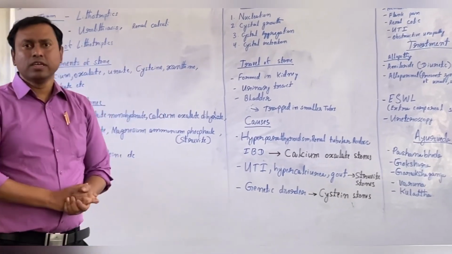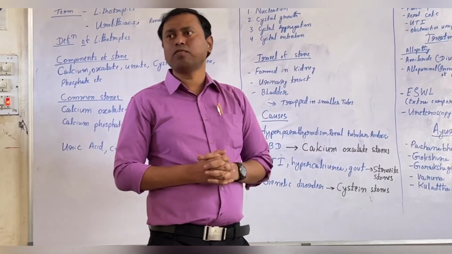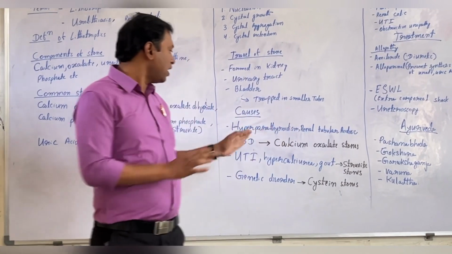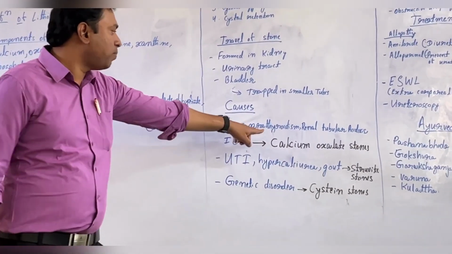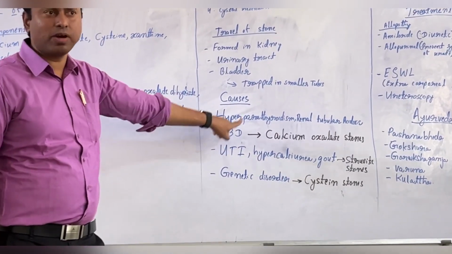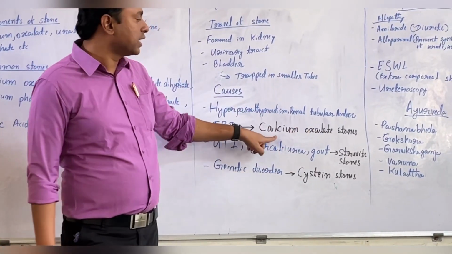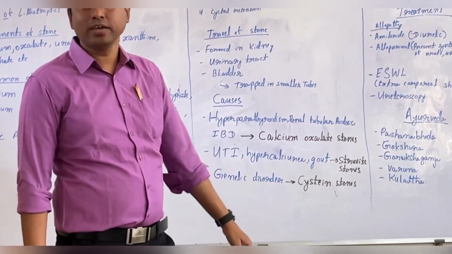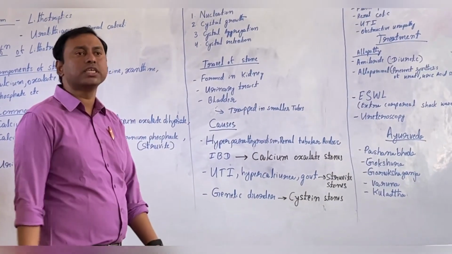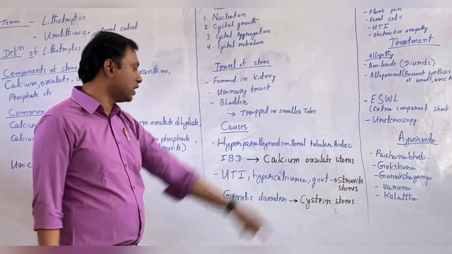After that, we will study the causes. The next thing is the causes: why is the kidney stone formed? As we know, the very common diseases are hyperparathyroidism, renal tubular acidosis, and IBD, irritable bowel disease. If the person is suffering from these, the very common stones formed are calcium oxalate stones.